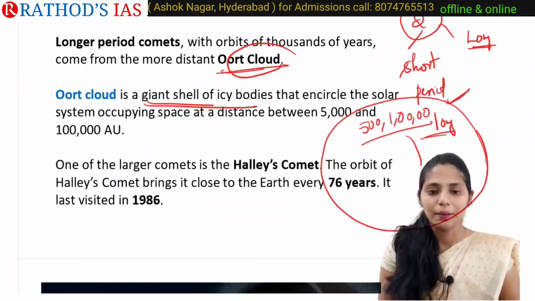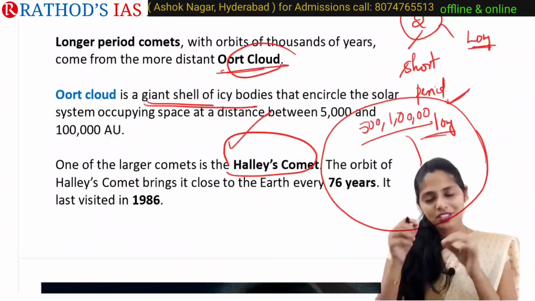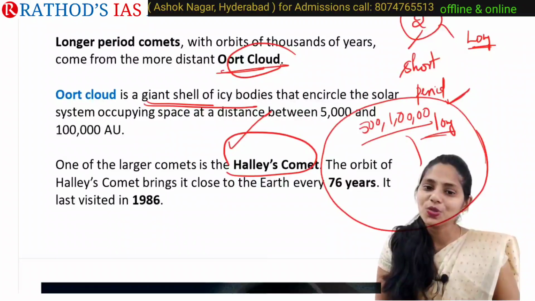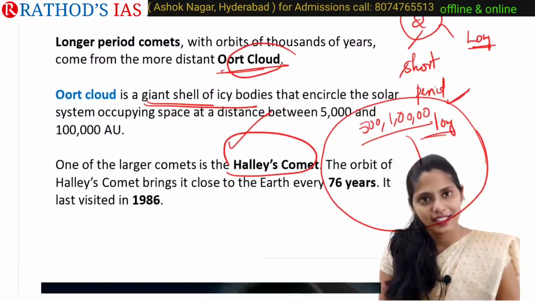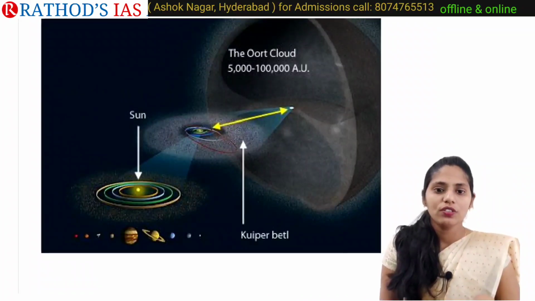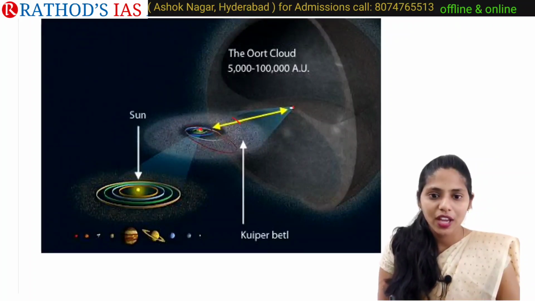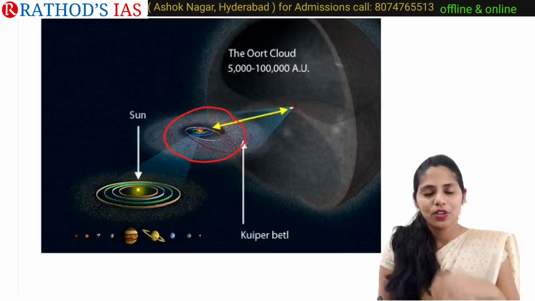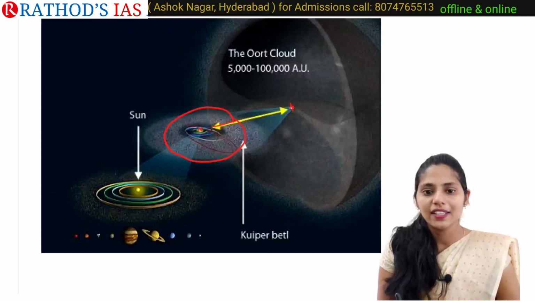One of the larger comets is Halley's comet, which comes very close to Earth every 76 years, and the last time it was seen was in 1986. And now let us look at the diagram of the Oort cloud. If this is our sun, here we can see the Kuiper belt, and the Oort cloud is very much far from the Kuiper belt as well. The distance here is 5,000 to 1 lakh astronomical units.